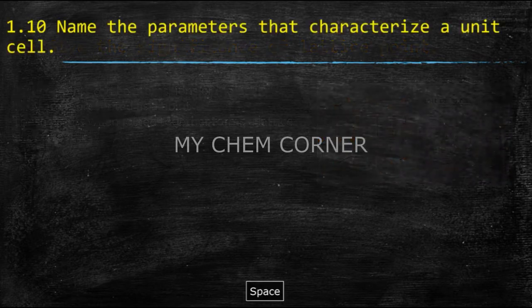Alright. Now, question number 1.10 says, name the parameters that characterize a unit cell, which means when I take a unit cell, what different parameters can I take into consideration? This is just like when you've met someone new: for you to talk to them or discuss something with them, first you need to know the basic mentality or thought process of that person, or at least know who that person is. Same thing here, when you're studying a unit cell, you need to know the basic parameters of that particular unit cell.